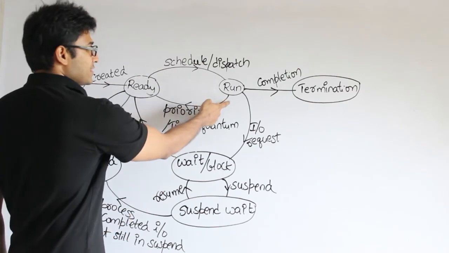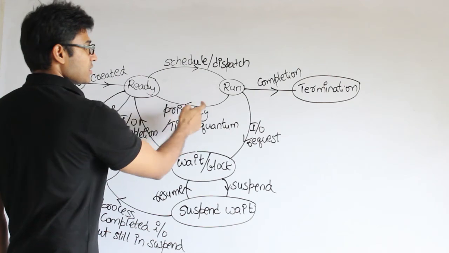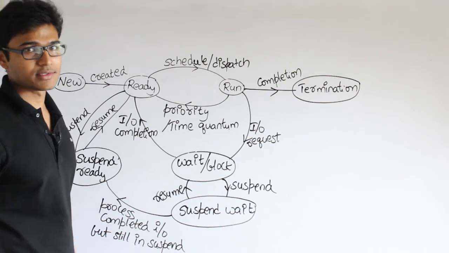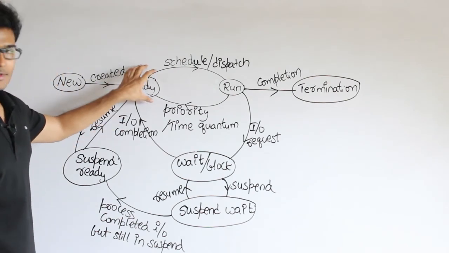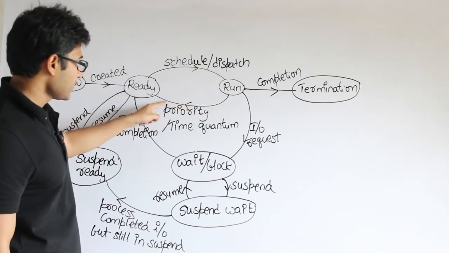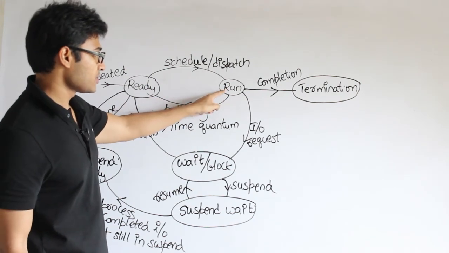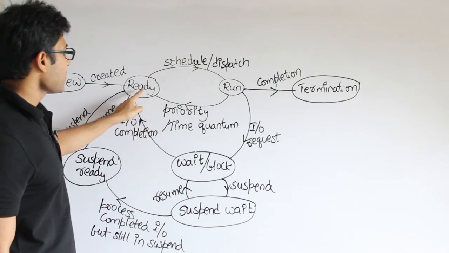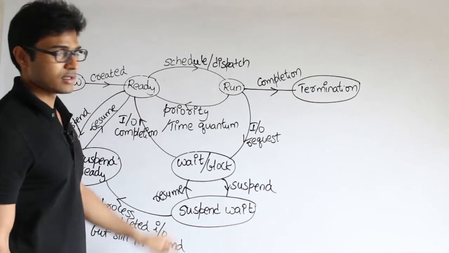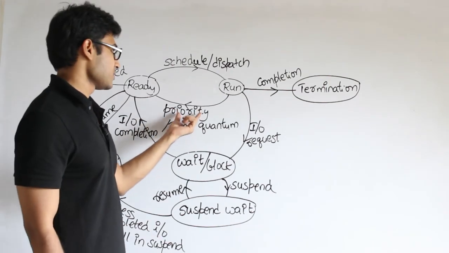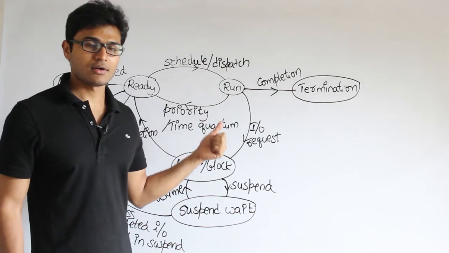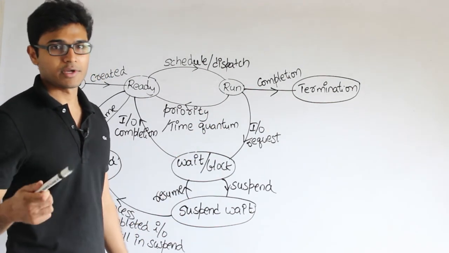So because of this transition, this entire thing will be multi-programming. Okay, is it multi-programming? Yes. The reason is there can be many processes in the ready state. That is why it is multi-programming. And now look at this transition. Because of this transition, we are stopping a process while it is running and sending it back to ready. Even if it is ready, I am not running it. I am again sending it back to wait in the ready state, right? Because of this transition, it is called preemption. It is multitasking or multi-programming with preemption, right?